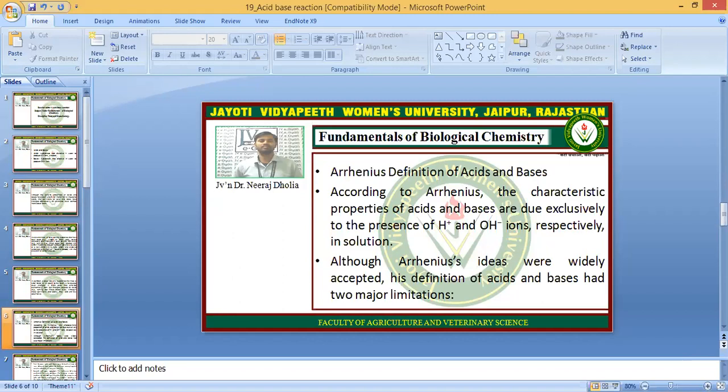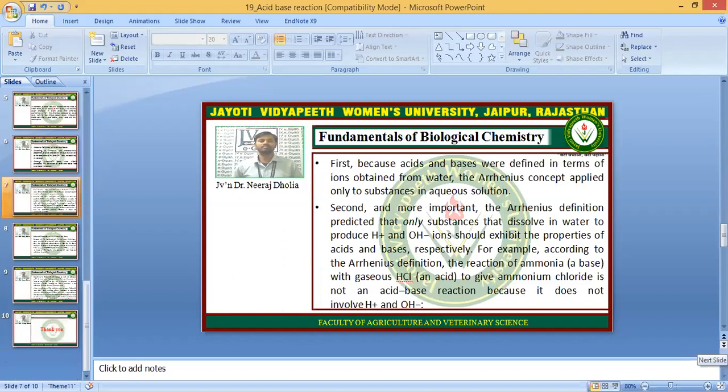Although the Arrhenius idea was widely accepted, the definition of acid and bases had two major limitations. One is that because acid and bases were defined in terms of the ions obtained from water, the Arrhenius concept applied only to substances in aqueous solution. The second and more important is that the Arrhenius definition predicted that only substances that dissolve in water to produce H plus and OH minus ions should exhibit the properties of acids and bases respectively.